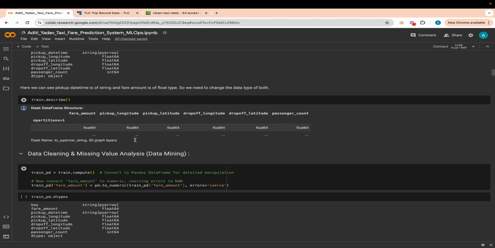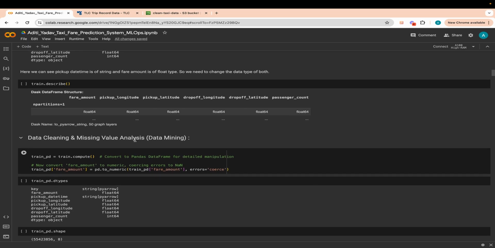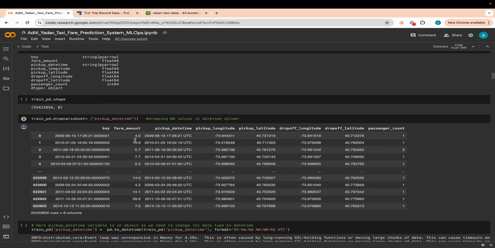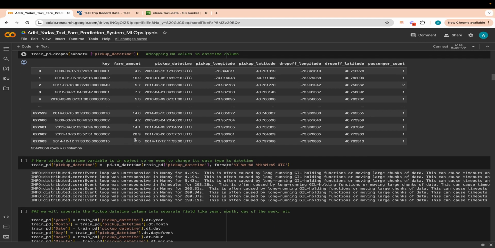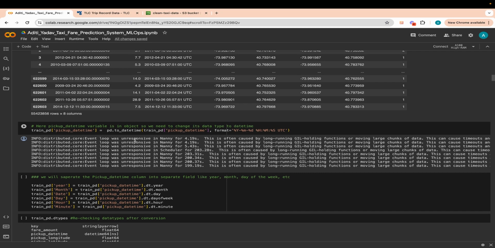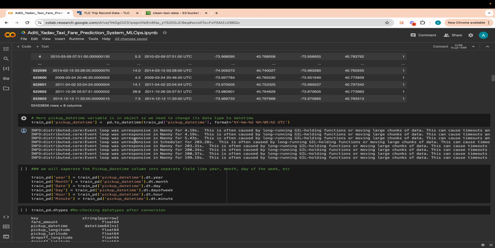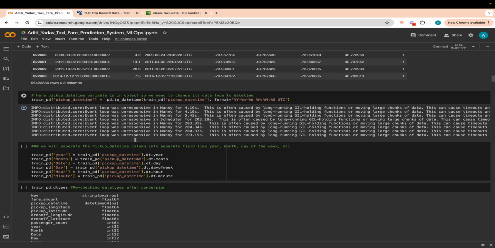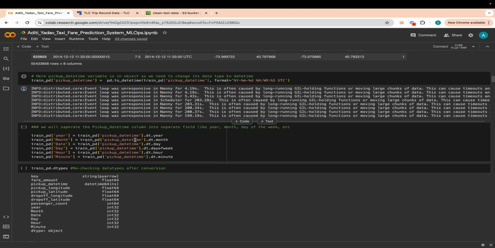So the first thing that we do is clean the pickup datetime variable. We drop all the NA values here, then we check the shape again, then we change that data type to datetime for the pickup date, and then we segregate individual input features for columns like year, month, week, hour, minute, so that it's easier for our analysis. Then we check the data type condition.